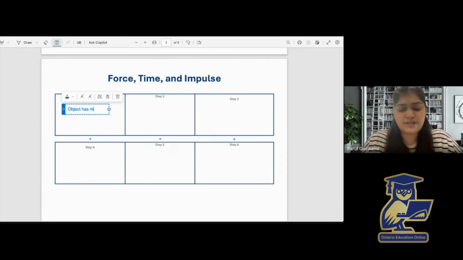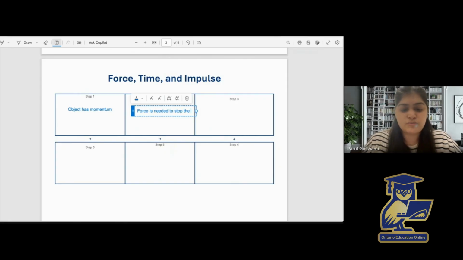So any object that has momentum would require a force to stop. So a force is needed to stop the object. And in which direction should the force apply? The direction of the force should be opposite to the motion. So force acts opposite to the motion.